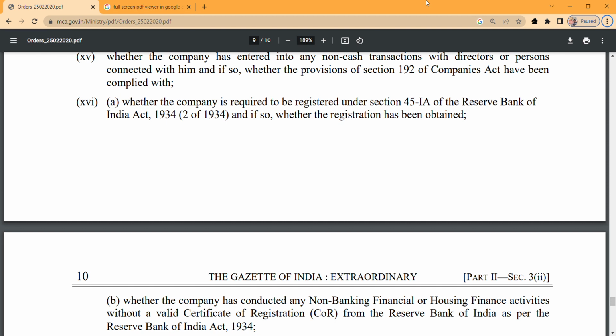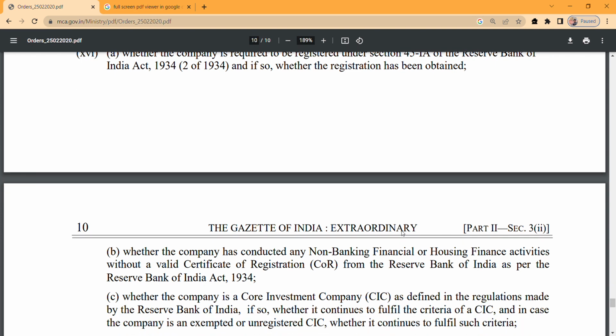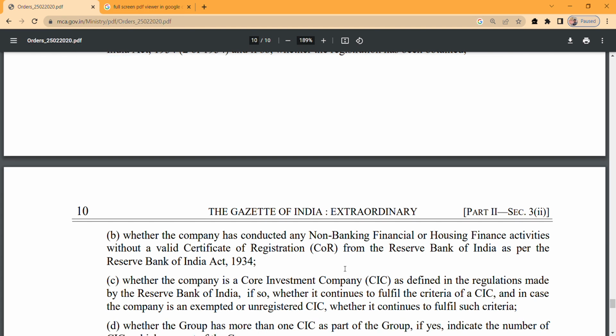Coming to the second sub point: whether the company has conducted any non-banking finance or housing finance activity without a valid certificate of registration. If we have done that, we need to get the particular details of it in the auditor's report.